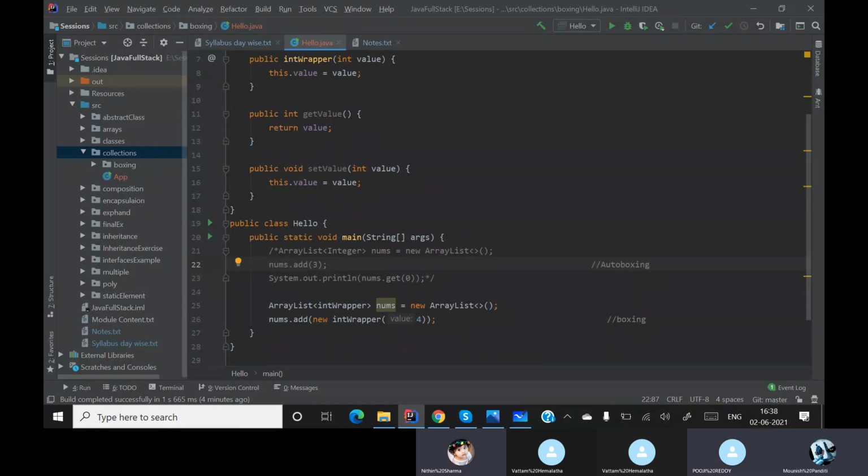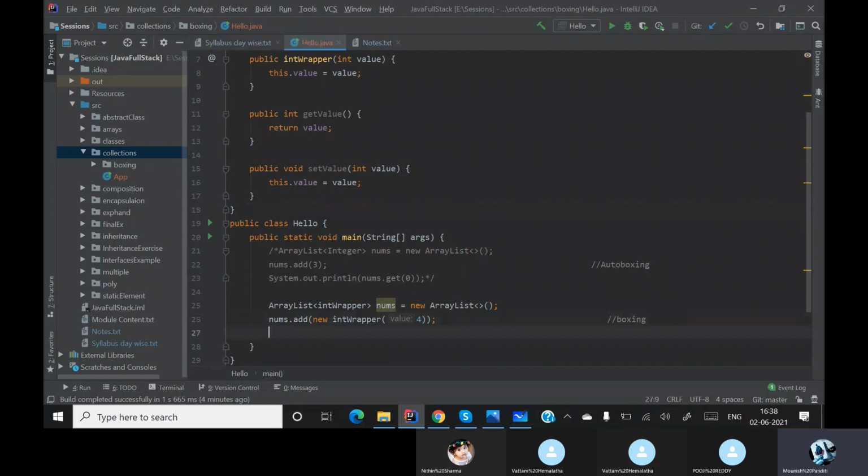Clear, yes, sir. Okay, don't worry about this int wrapper class. As far as I know, we never create our own wrapper classes and use them. That is basically not possible, so you don't need to worry about that. The only thing you need to understand is what is boxing and what is unboxing. So here boxing is adding some values to a list, but not in a regular manner, in a different manner with the help of some other methods.